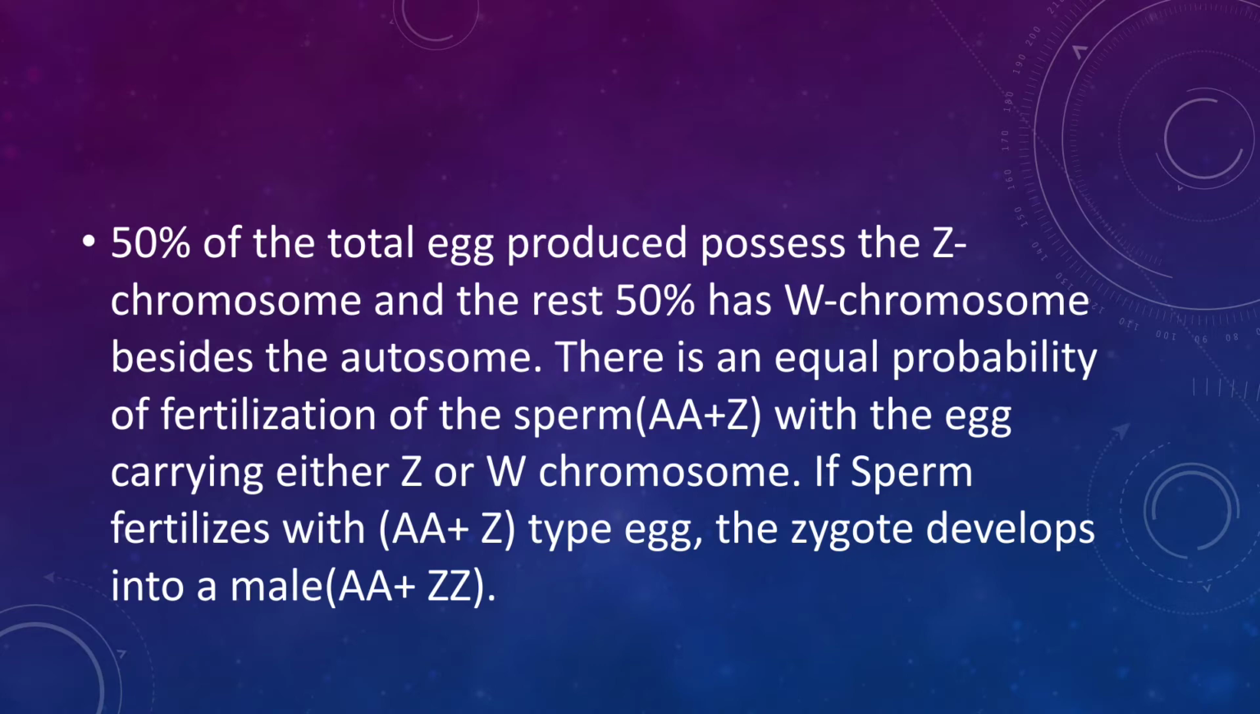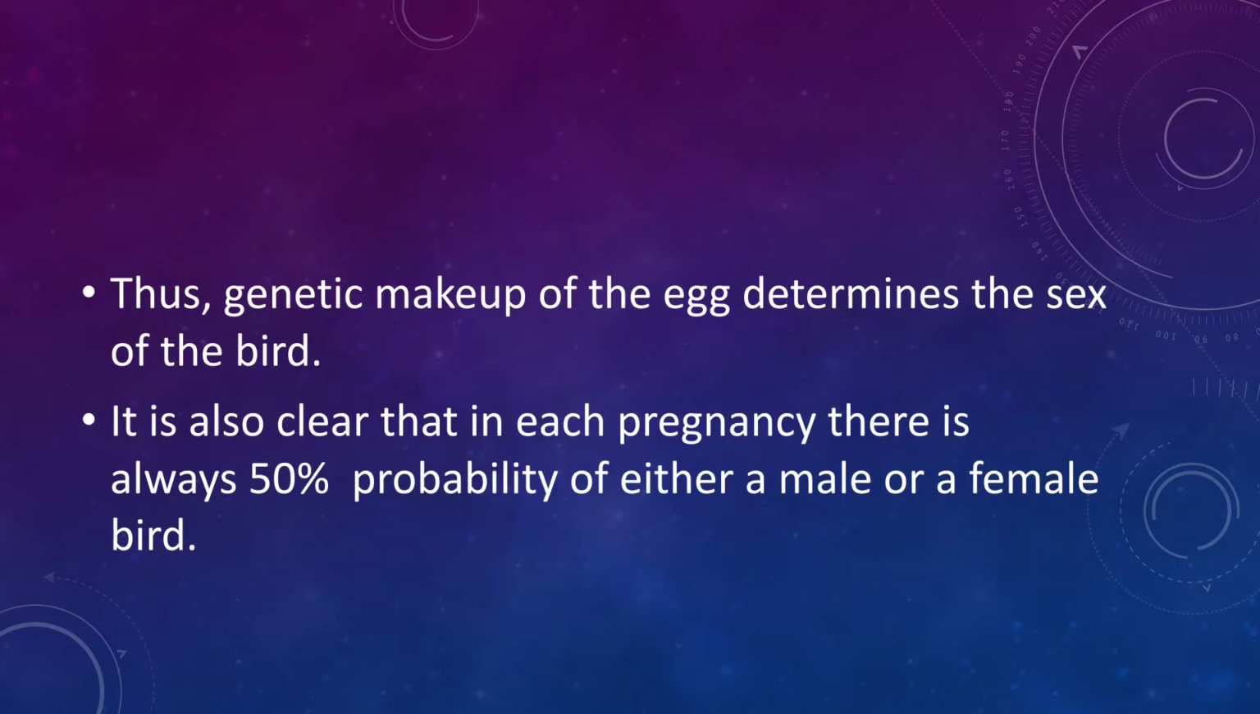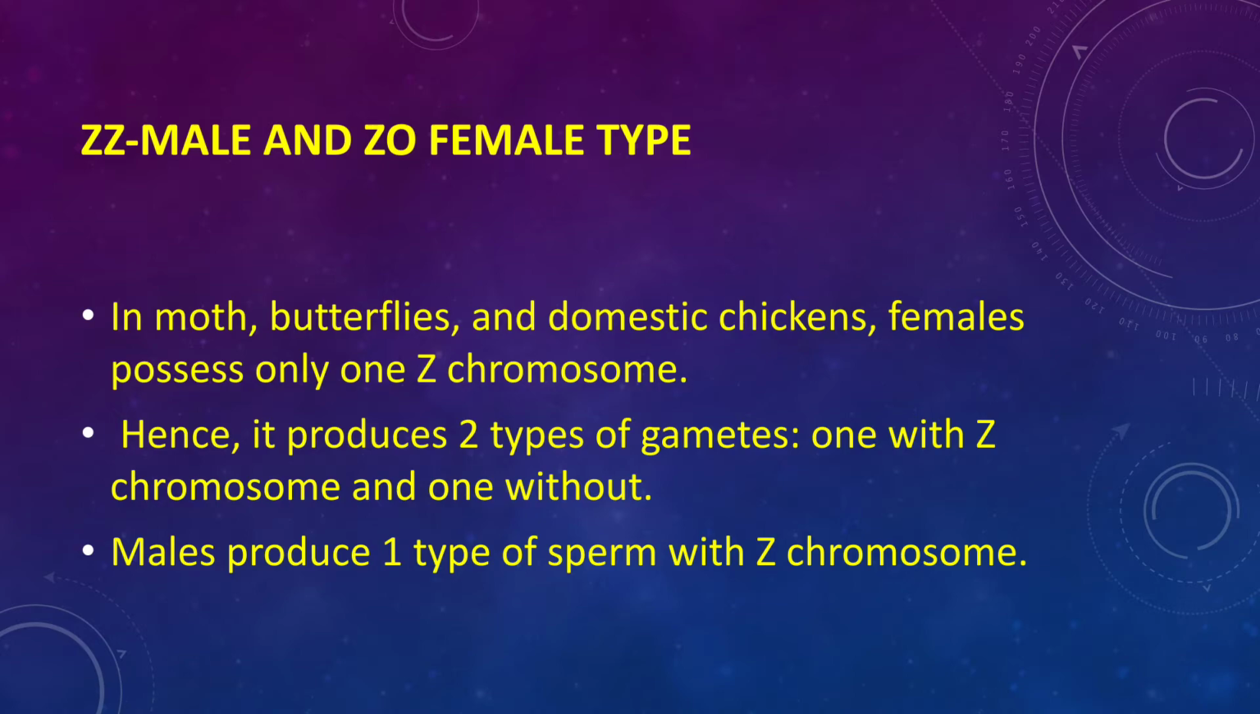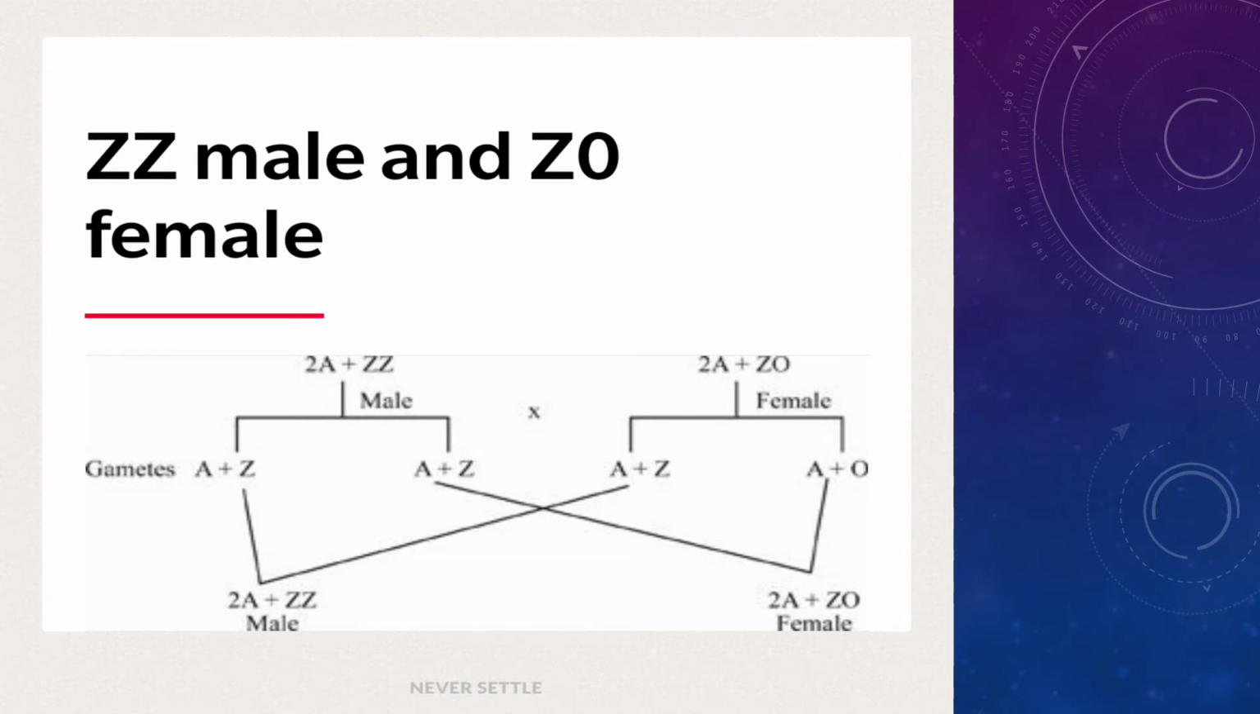The next category is ZZ male and Z0 female type, which is found in butterflies, some domestic chickens, etc. The male has two Z chromosomes and the female has only one Z chromosome. W is absent here. The example is the butterfly. The female butterfly has Z0 and the male butterfly has ZZ. Again, 50% male and 50% female are produced.